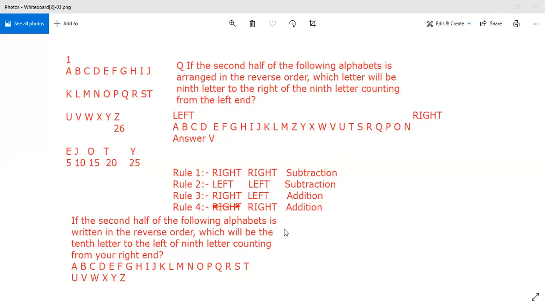Now let us come to the second question. If the second half of the following alphabet is written in the reverse order, then which will be the 10th letter to the left of the 9th letter counting from your right end? Okay, so in this question, if you can see, 10th to the left and 9th from the right. This is the same question I've done. 10 plus 9 is 19. So you can easily solve it. Just remember these 4 rules.